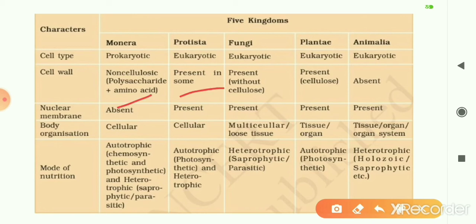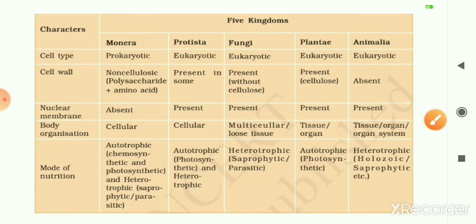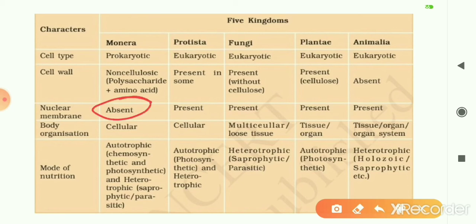In case of protistans, again a cell wall may or may not be present. Diatoms have a cell wall, but amoeba, paramecium, and euglena lack a cell wall. Fungi have a cell wall, and the cell wall is made up of chitin, as I had told you just now. Then the plants have a cell wall which is made up of mainly cellulose, and the animal kingdom does not have a cell wall. Now coming to the presence or absence of nucleus, as monerans are prokaryotic, a well-defined nucleus is absent, but in the rest of the 4 kingdoms a well-defined nucleus is present.